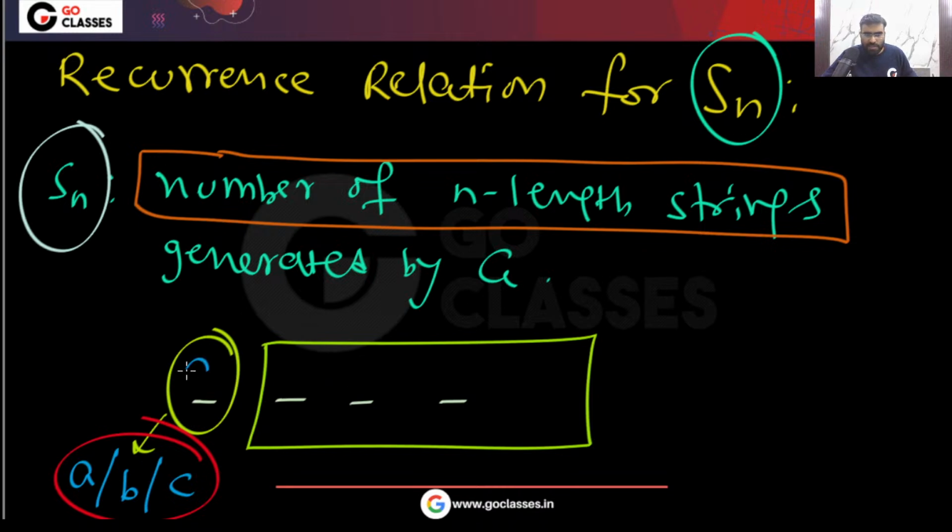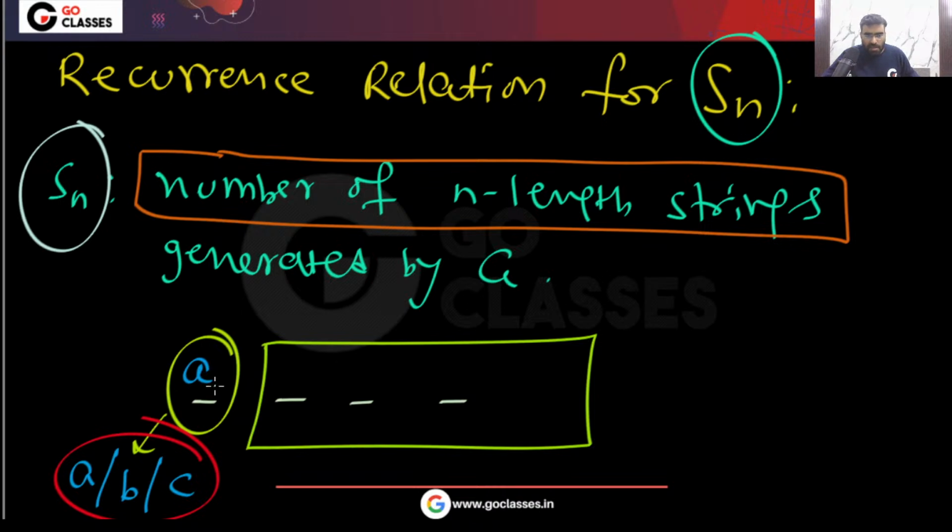Once I put some symbol here, for example A, then only two choices are there. How many n length strings will there be?